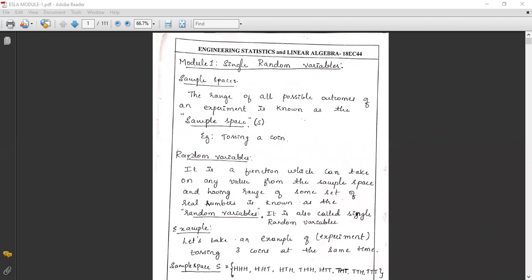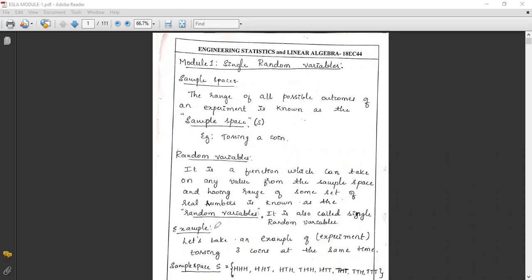Then random variables. What are random variables? A random variable is a function which can take on any value from the sample space and has a range of some set of real numbers. This is known as the random variable, also called a single random variable.